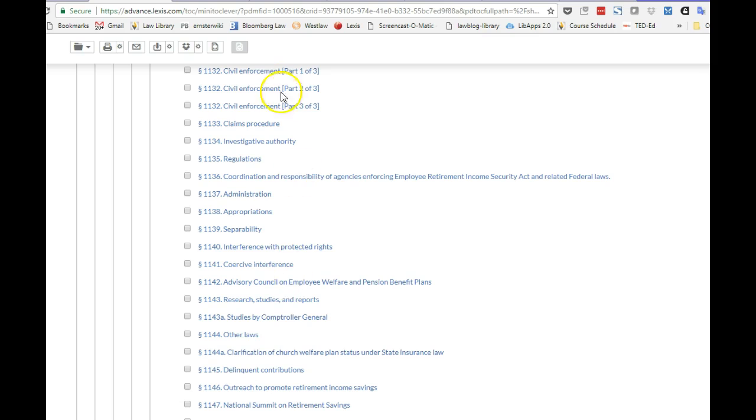So when looking at the ever-useful table of contents, it's always a good idea to check around your sections, both before and after, to see if you see any other sections that may address your client's issue. So in looking here, we see possibly 1144, civil enforcement. We want to enforce ERISA in the civil arena, so that might make sense. Perhaps administration or regulations, but again, always take a look at the table of contents to see what else you can find that might be useful.